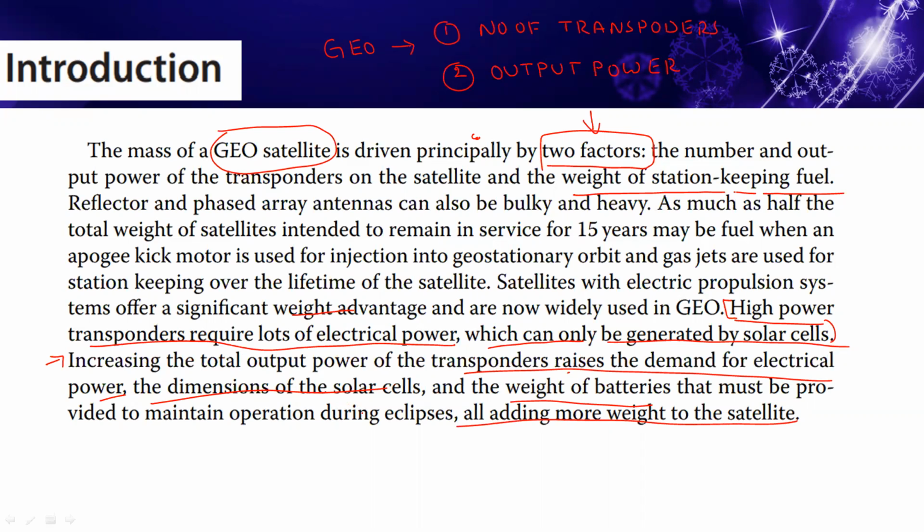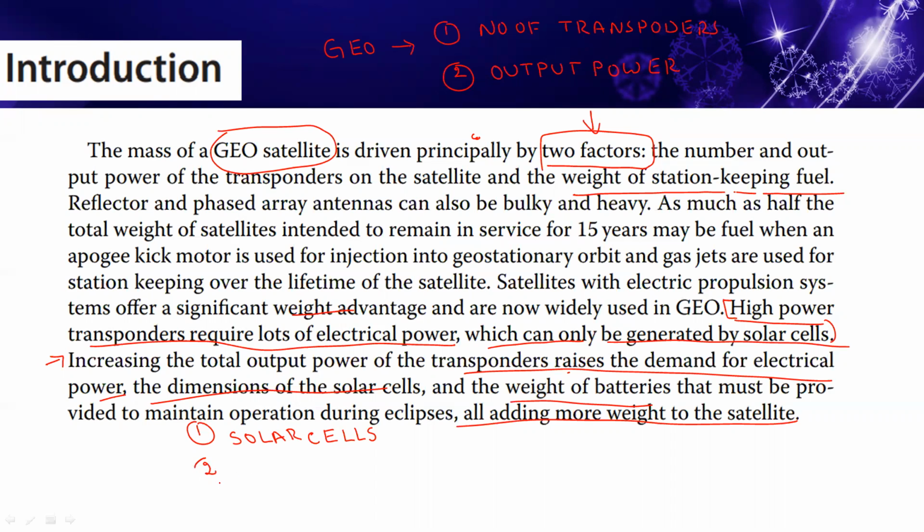So these are the main important points in GEO satellite designing. Why? Because higher power generated in this link design is only possible with the help of solar cells.